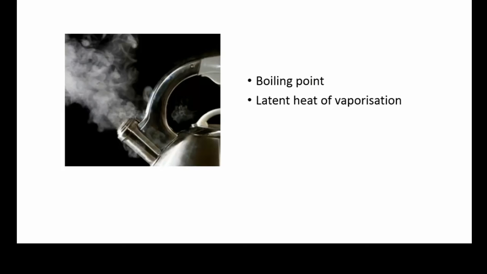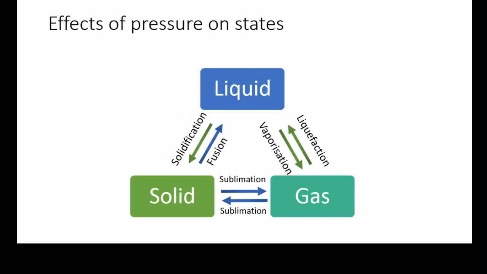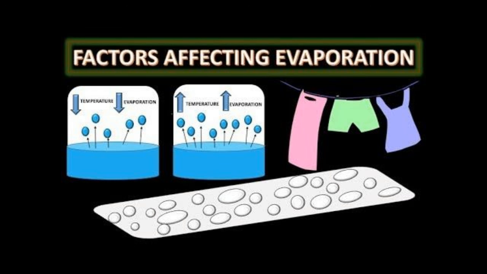So what's the difference between boiling and evaporation? Boiling is a bulk phenomenon. Particles from the whole of the liquid can change into vapor state. Let's say some water is boiling, the particles from the whole of the water can change into vapor state. On the other hand, evaporation is a surface phenomenon. Particles from the surface only gain energy to convert into a vapor state.